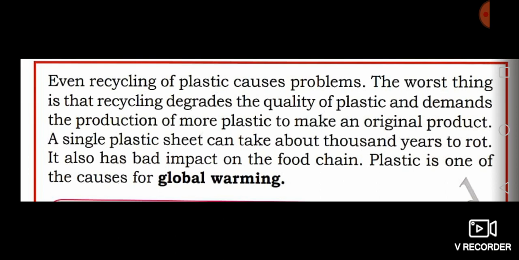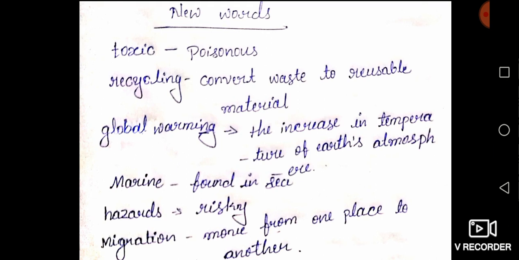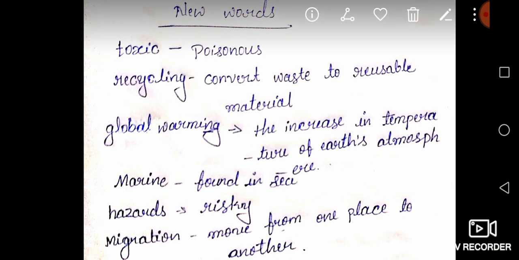Listen students, before going to content analysis, we see some new words in the second subunit of the lesson Avoid Plastic. The first word is toxic. Toxic means poisonous. Clear? Toxic means poisonous. Listen, next word is recycling. Please point out all of you. Recycling means convert waste to reusable material.